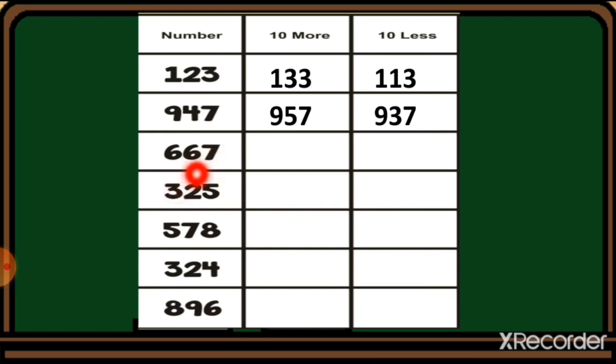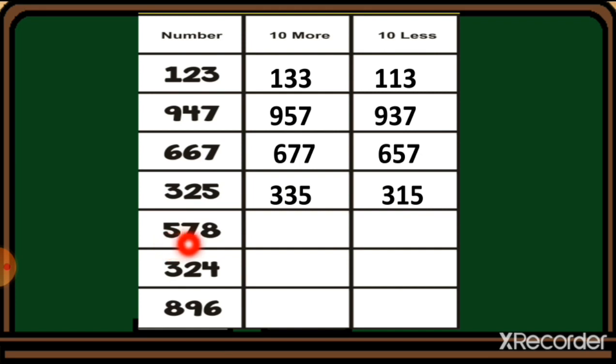Here is one more example for you. 667. So we just add one number first. 6 plus 1 is equal to 7. So the number 677 will come. Now we cut one number from this 6. So number 657 will come. You can see here. Now the next is 325. So we just add one number into this 2. So the number 335 will come. Now we just cut one number from this 2. So the number 315 will come. You can see here.